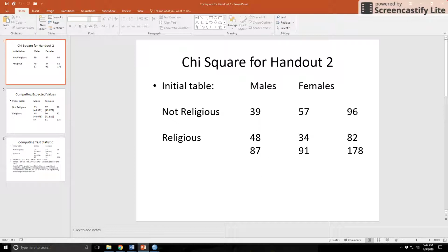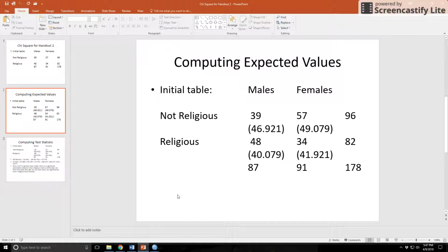So I have, these are the numbers. I observed 39 males here and 34 females here, and so on. So these numbers here are my expected values. So these are the observed that you saw in the last slide. And I got this number here. Okay, make sure you're taking the observed and you're finding its expected value. So these two numbers here I'm pairing up together. These two are paired together, and so on.